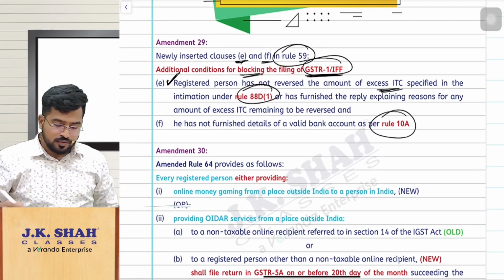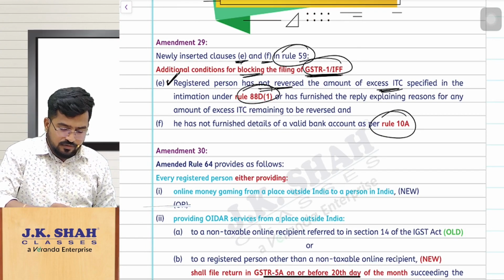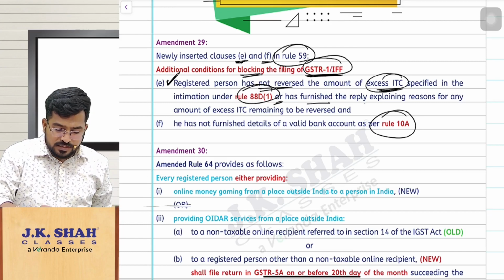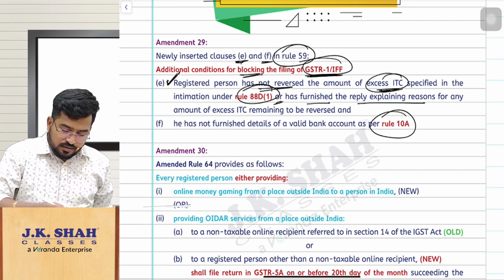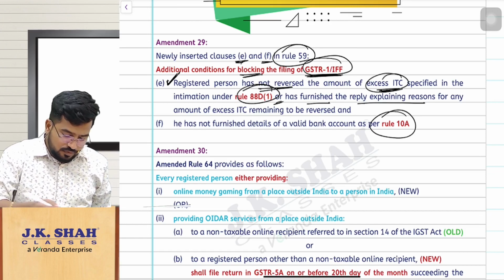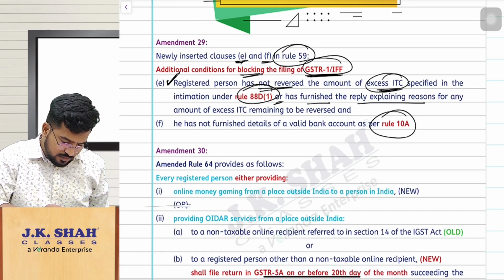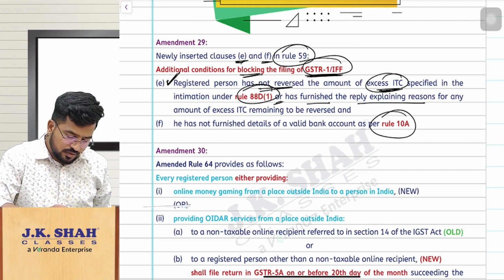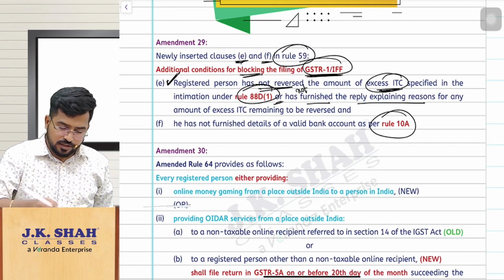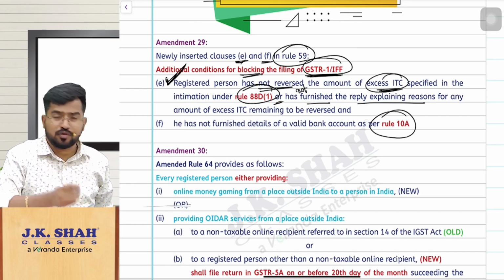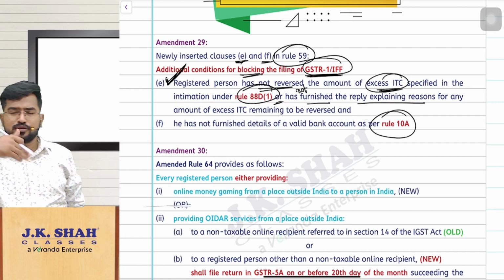So you have not reversed the excess ITC as per rule 88D, or you have furnished a reply explaining the reasons, or you have failed to furnish the reasons, or has not furnished the reply. Then your return filing shall be blocked. Hope you have understood. So either you should give the reply or you should make the payment.